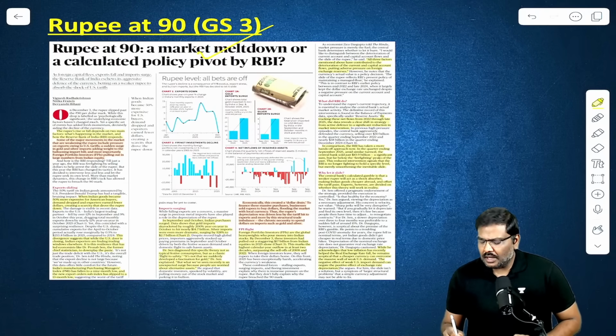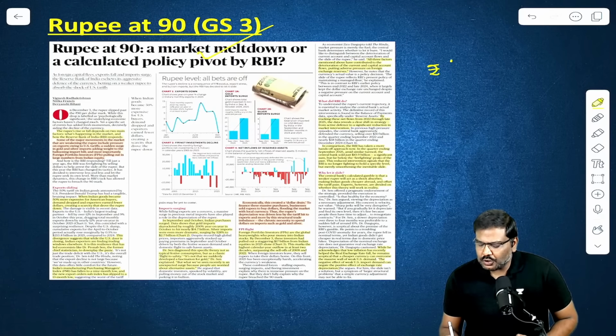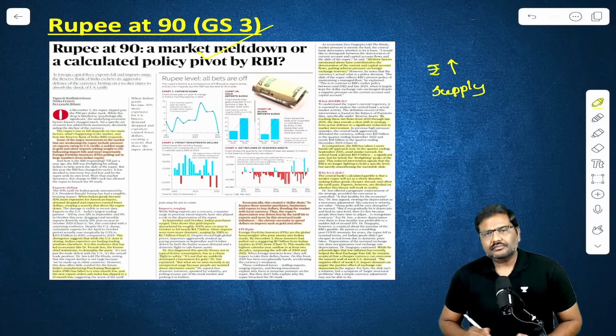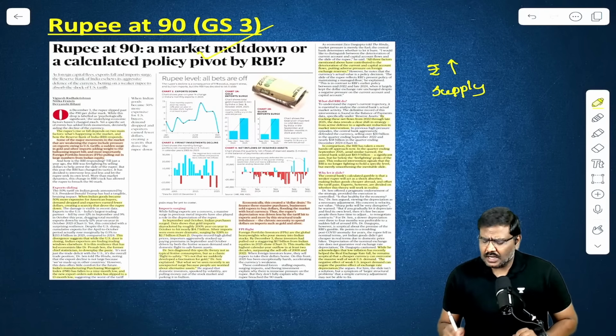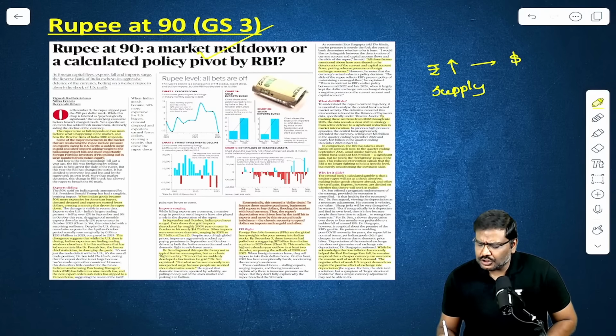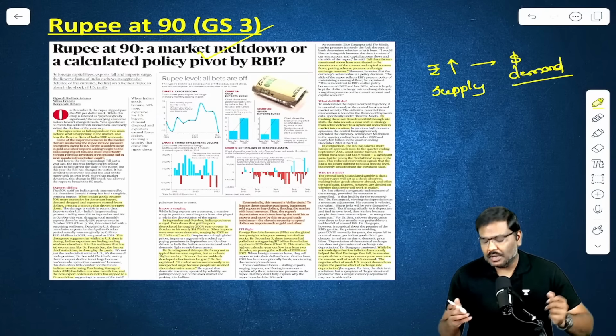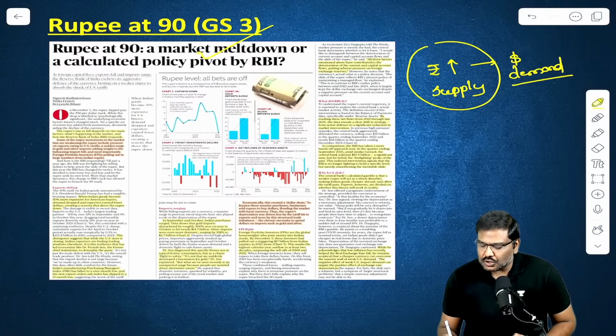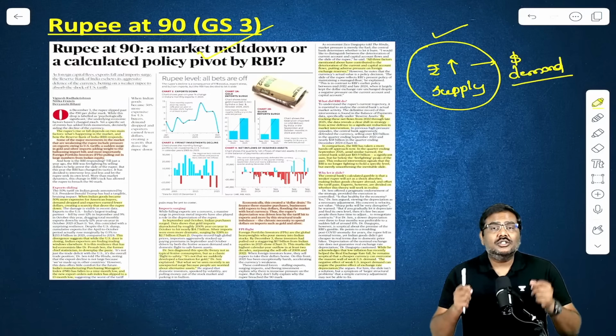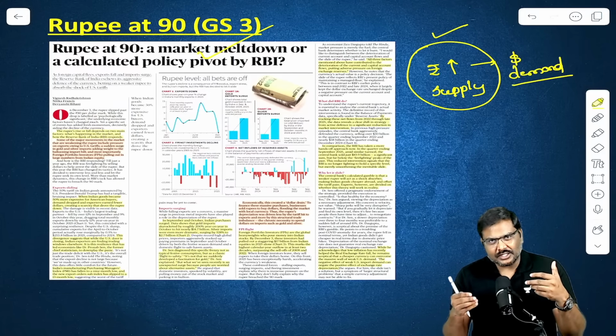For example, imagine there is suddenly too much supply of rupees in the forex market. Supply of rupee increases and the demand for the dollar increases. So, whenever anything is supplied in a higher quantity, higher volume, automatically value must go down. In this case, the rupee will start depreciating against the dollar.